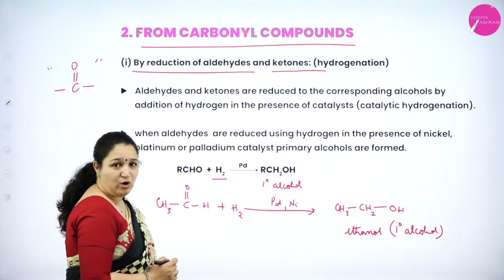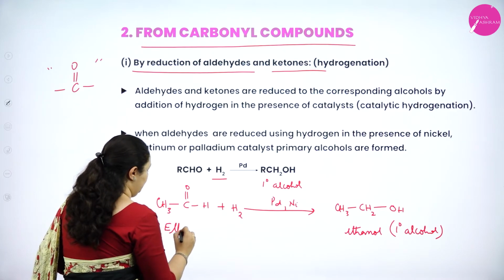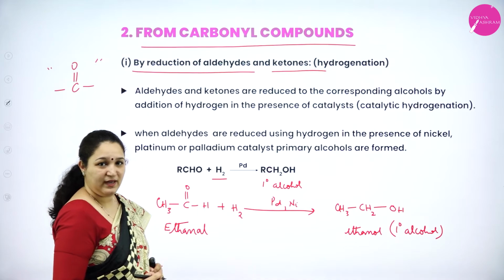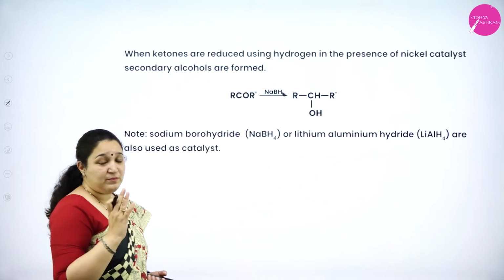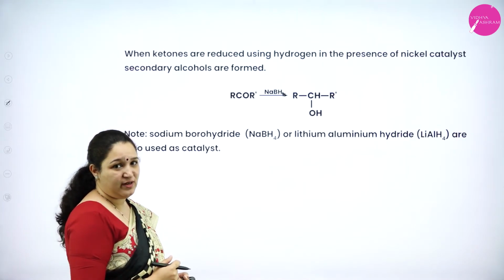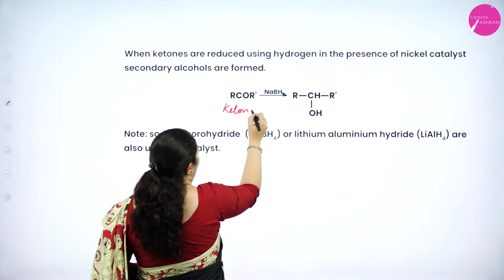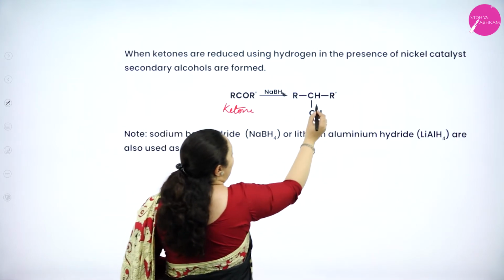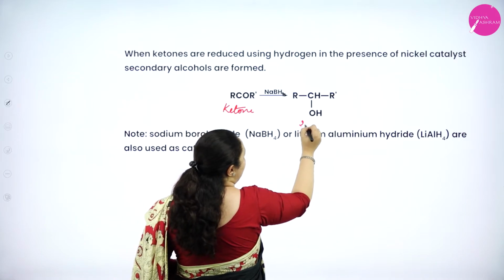What is the name of the compound which we had taken? That is ethanal. Correct? So from ethanal we could get ethanol. Next, from ketones we always get secondary alcohol on hydrogenation reaction. That is, if I take a ketone here, RCOR dash, the general formula of a ketone, and hydrogen is added to carbon as well as oxygen, you will get a secondary alcohol.